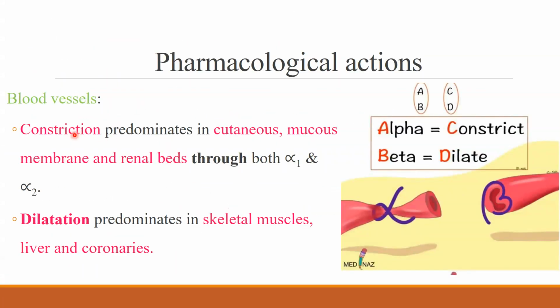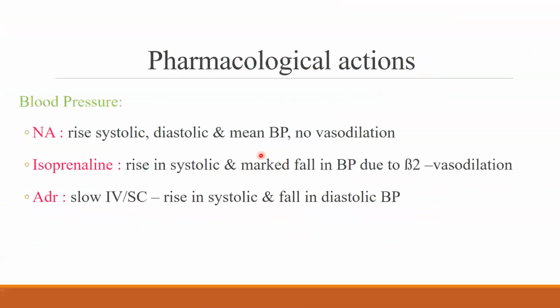Applying the knowledge of adrenaline and its receptors on blood vessels, alpha receptors cause vasoconstriction, whereas beta receptors cause dilatation. So alpha causes constriction, beta causes dilatation. When we apply the same knowledge to the blood pressure, adrenaline, because of its action on alpha and beta, causes first an initial rise in BP followed by a small fall in BP. This adrenaline acts on alpha 1, alpha 2, beta 1, beta 2 receptors.